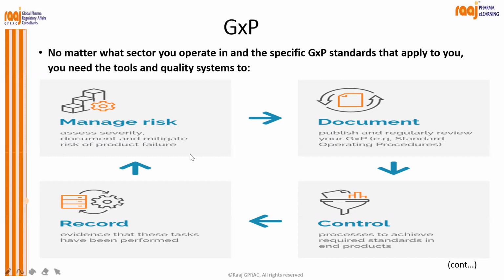So you have to learn how to manage the risk during your document control and record. That's why GXP is very important in all stages, right from your document start, like writing, till it becomes a record, and how you control and manage the risk throughout the life cycle of documents.